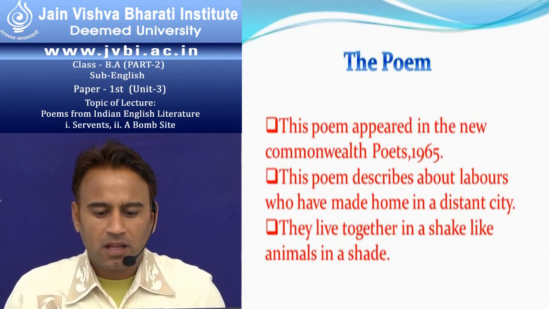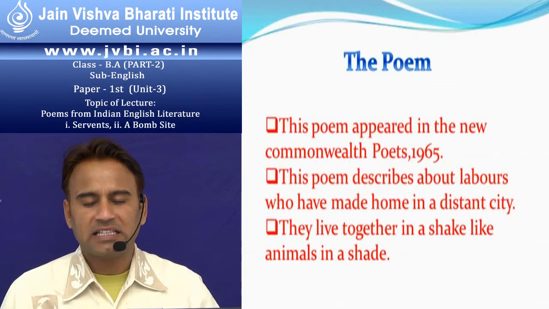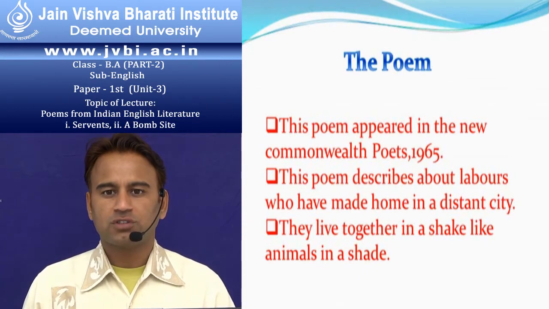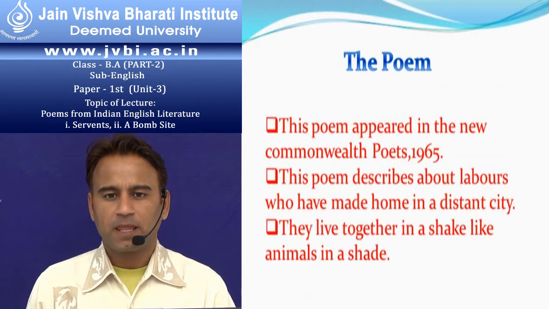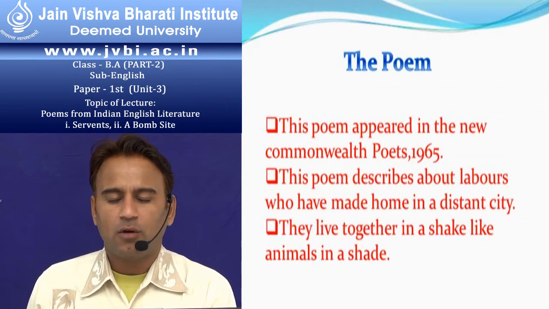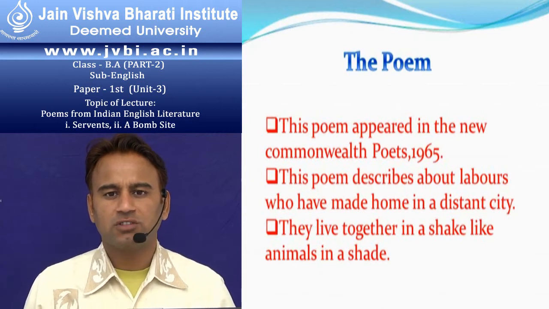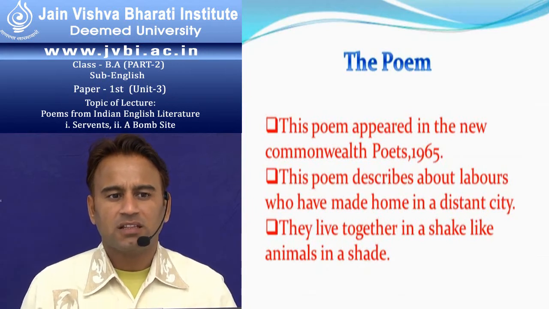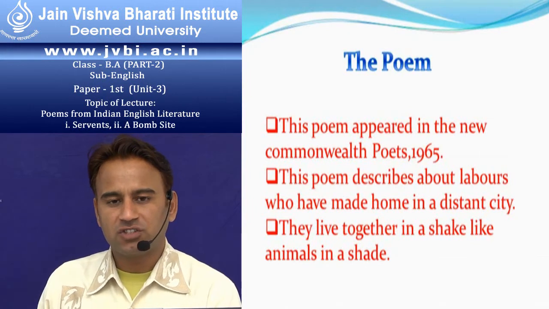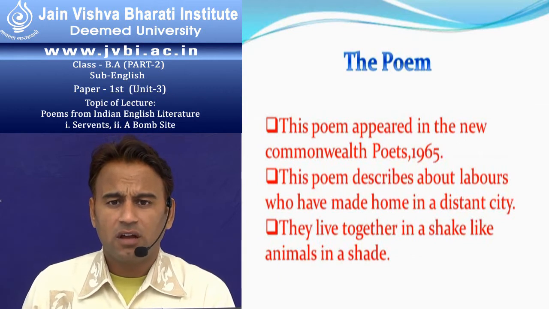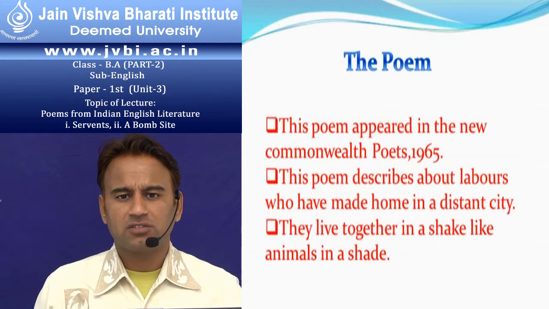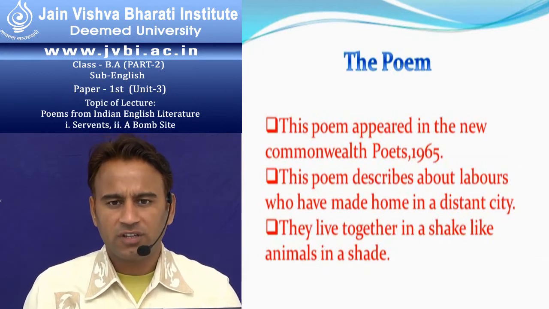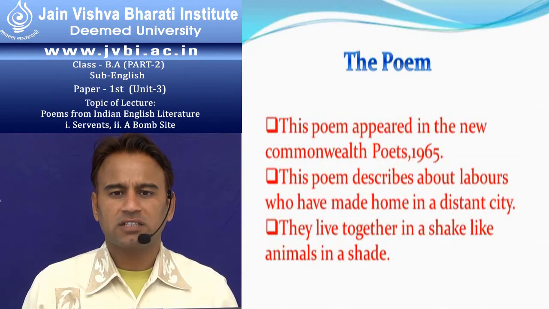This poem describes laborers who have made homes in the distant city. They made their homes in the distant city because they have no source of income in their villages. They came from villages and were forced to live in the cities because they got jobs there, and they live a life of animals in the cities. They live together in a shack like animals in a shed. Animals live under a shade the whole life without any other activities. The servant also does the same thing.